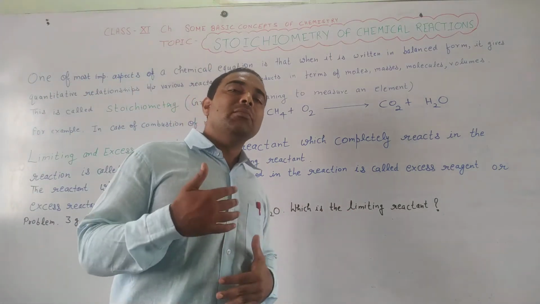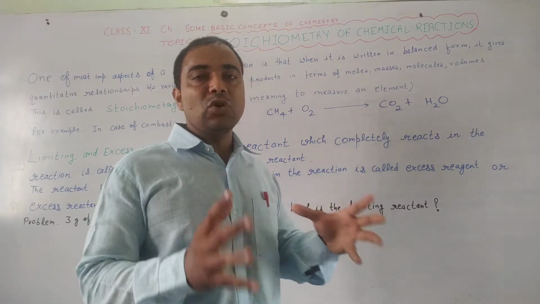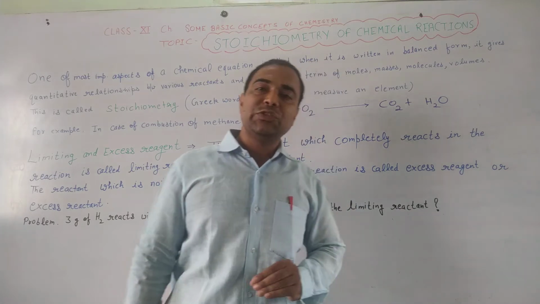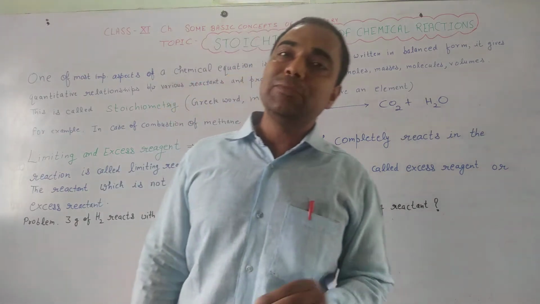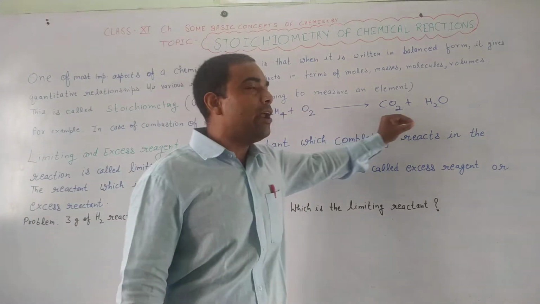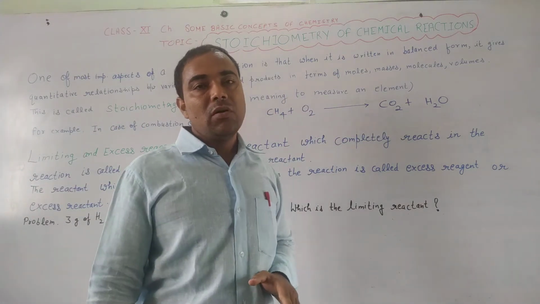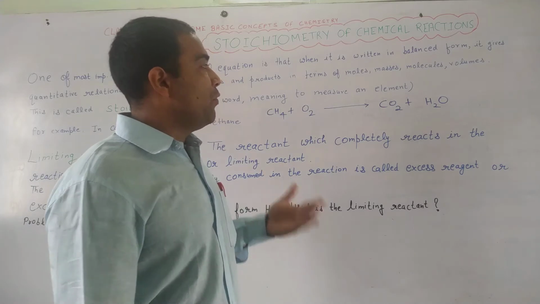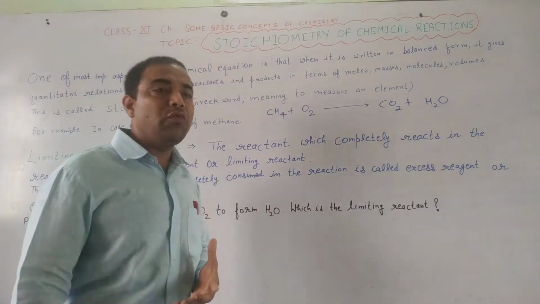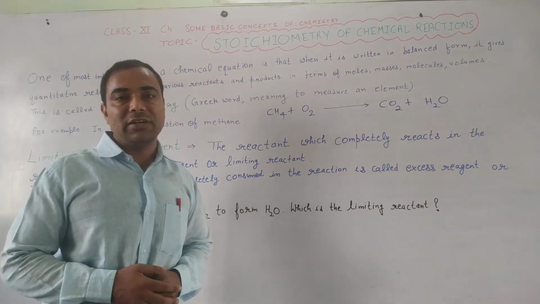In the combustion of methane, methane has the formula CH4. When methane is burned in the presence of oxygen, it will produce carbon dioxide and water. But before going ahead, we should have the knowledge of balancing a chemical reaction.